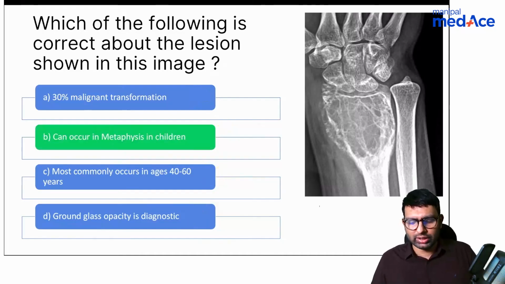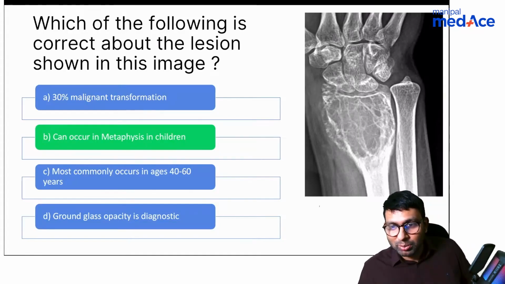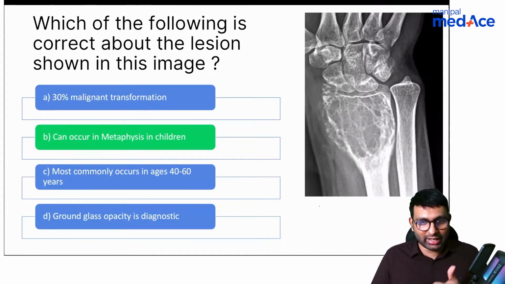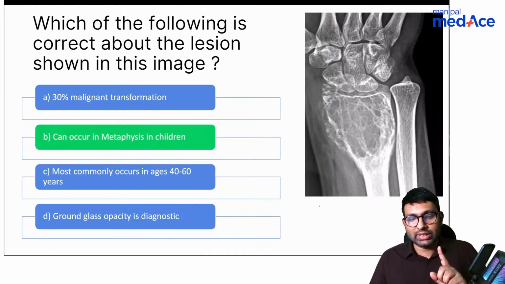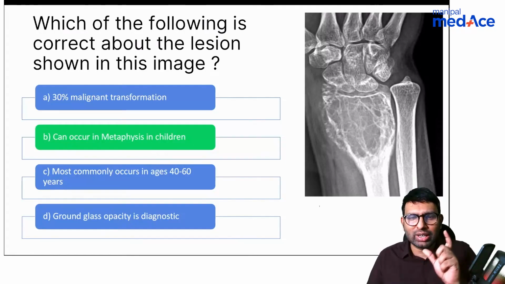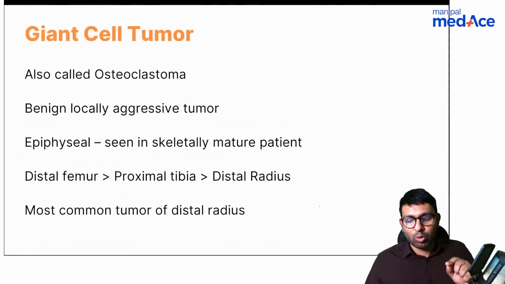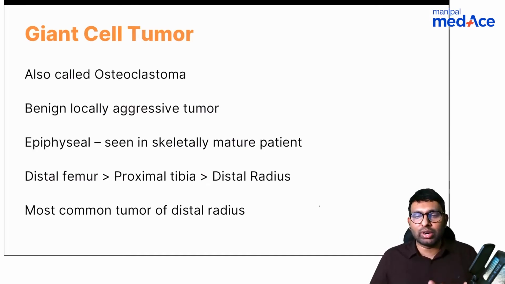So now that we understood this, a little complex question, I agree. But the reason I put this INI-CET recall question is that they can dig. I don't agree with B also, but this is the best you could come up with. Yes, Stardust, you're absolutely right. That's what I'm trying to focus on here. What we know normally in giant cell tumor, INI-CET papers have gone beyond that. So now questions are becoming more complex. They're asking about exceptions, about small hidden facts which we normally don't study about giant cell tumor, and that is why I want to teach giant cell tumor to you in a little more detail.